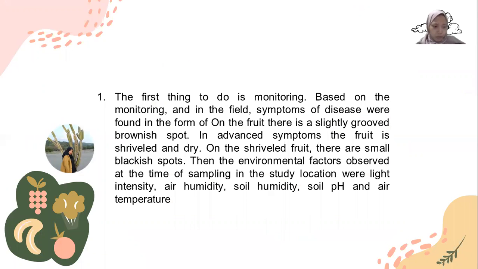Okay, let's move to the stages in controlling anthracnose in watermelon plants. The first thing to do is monitoring. Based on the monitoring in the field, symptoms of disease were found on the fruit. There is a slightly grooved brownish spot. In advanced symptoms, the fruit is shriveled and dry. On the shriveled fruit, there are small blackish spots. Then the environmental factors observed at the time of sampling in the study location were air humidity, soil power of hydrogen, and air temperature.